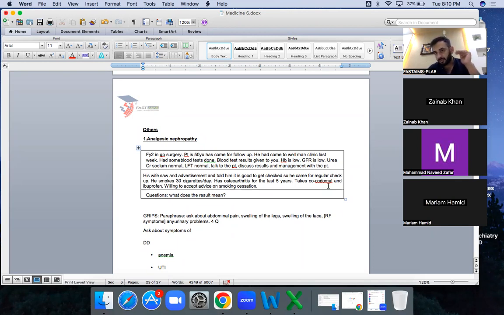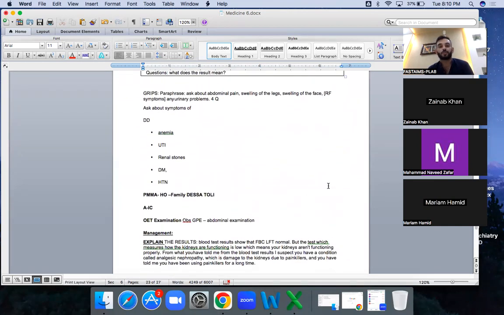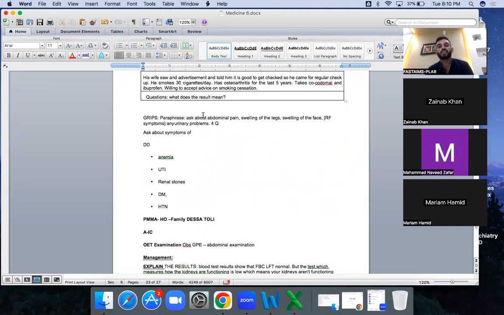So again, in this scenario, PMH and family history are important. After reading this, you need to ask questions. Ask the anemia questions, any shortness of breath, any palpitations, UTI questions, renal stone, DM and hypertension.